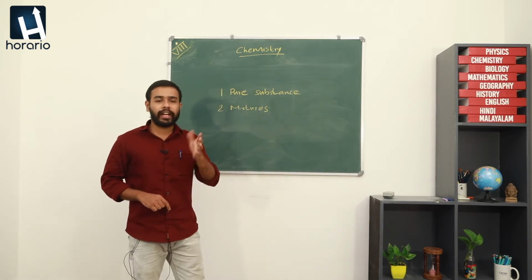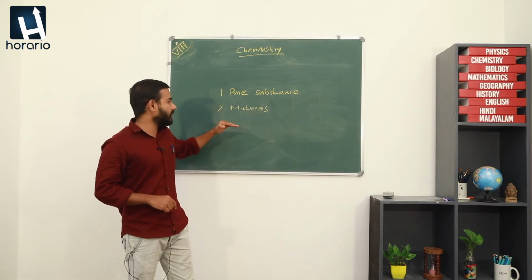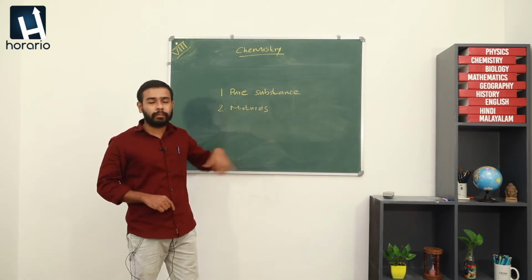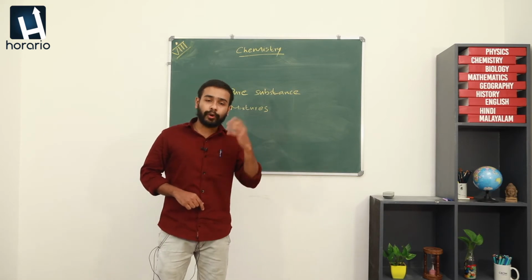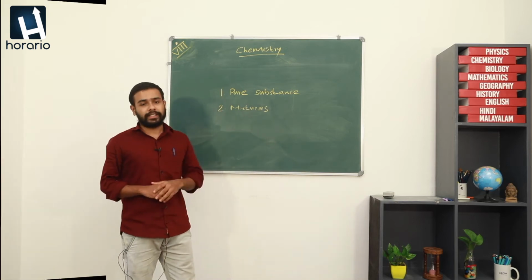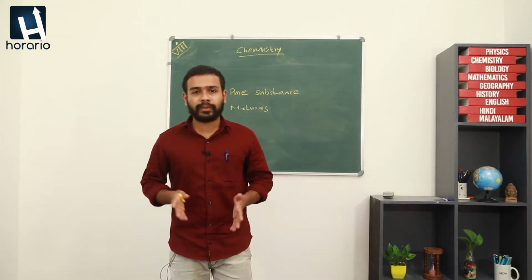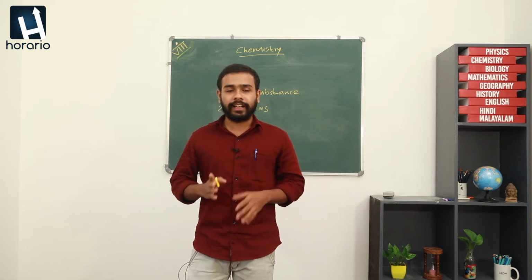There is only one kind of particles present in pure substances, but mixtures are substances made up of particles of different nature. There may be two or more types of particles present in mixtures. So, here we have a number of substances and we are going to classify them as pure substances and mixtures.